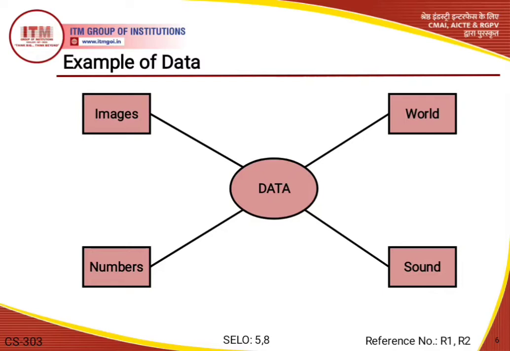And if we take some specific entity in the form of words, then we are also representing it in the form of data. Various types of numbers, in an unorganized manner, or sometimes in an organized manner, are also represented as data. And like we are again taking a specific entity here in the form of sound, so here it also becomes part of data.